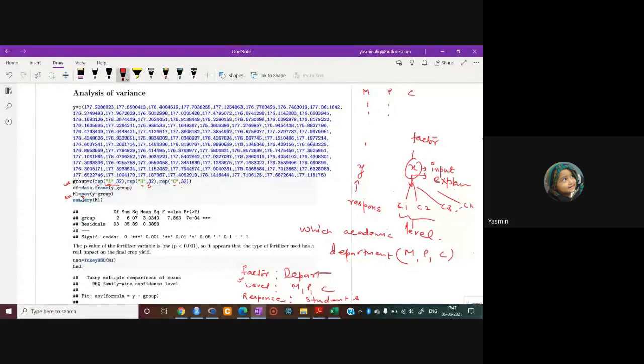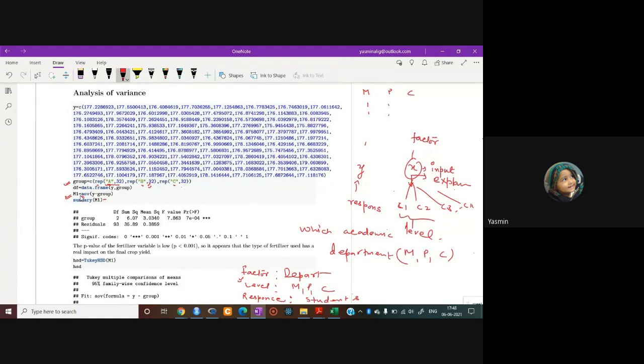So aov is the function, then bracket open. Now you have to write the response variable, obviously, which I discussed in yesterday's lecture. Then tilde group. Against group, we are performing the analysis of variance. So in this command, we end with the analysis of variance.